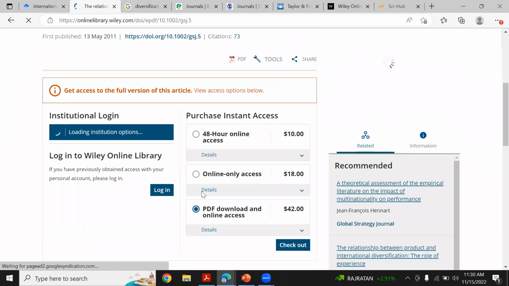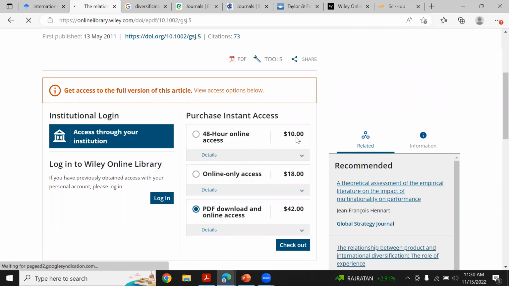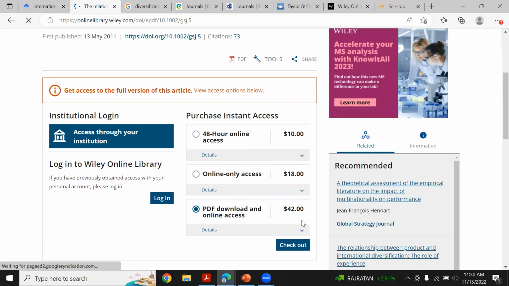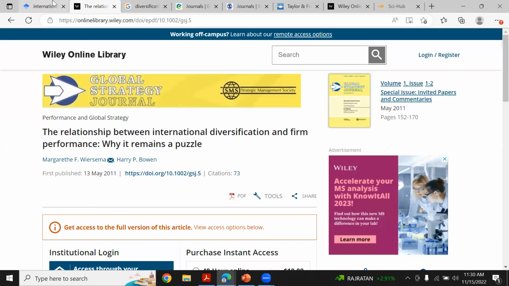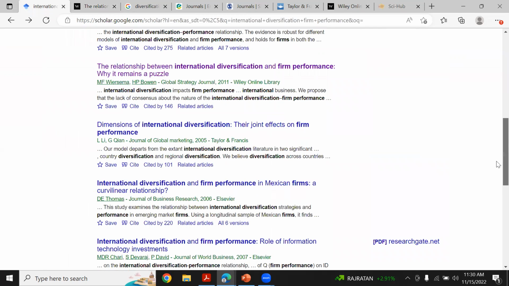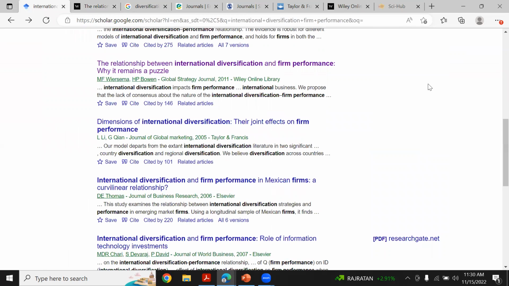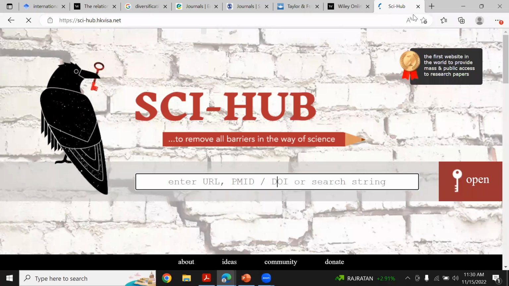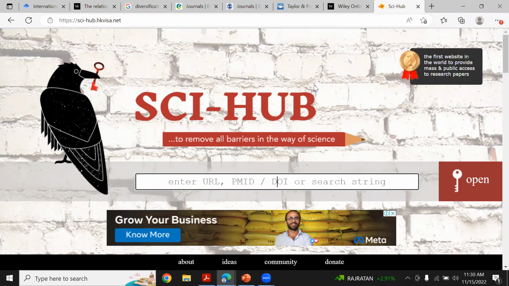No, they are saying purchase, instant access, $10, $18, $42. So they are trying to sell me the paper. They are telling me that I have to purchase this paper. So what is the other means? I just opened another site as well, that is Sci-Hub. See what you have to do.